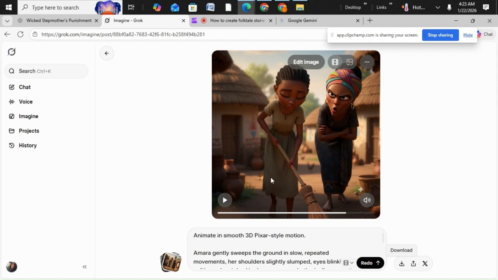When you add the audio, make sure that the part talking about scene one matches the pictures. This is where she's sweeping, so if they are still talking about sweeping, it should be this video. If the video did not reach, you can duplicate it or add it again, so that the whole sweeping area covers the scene one audio. Like that, scene two must cover all the scene two audio. So when the stepmother is saying you will not sweep the compound early or something like that, let me show you.